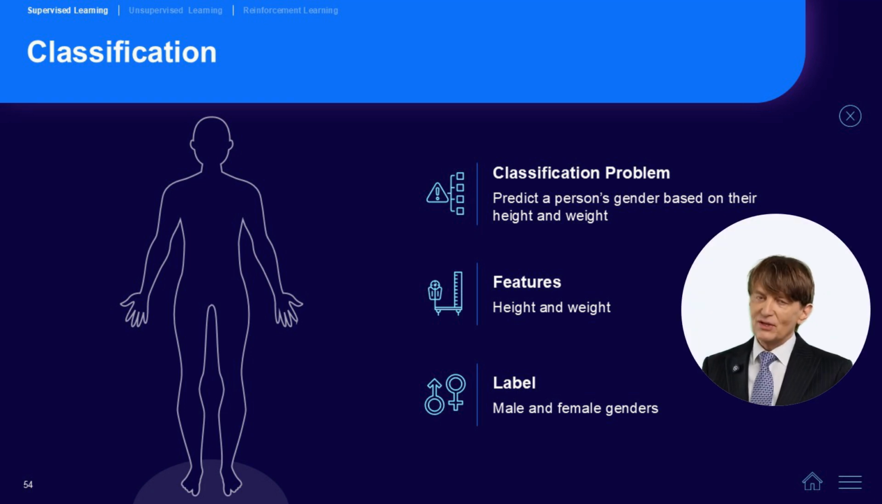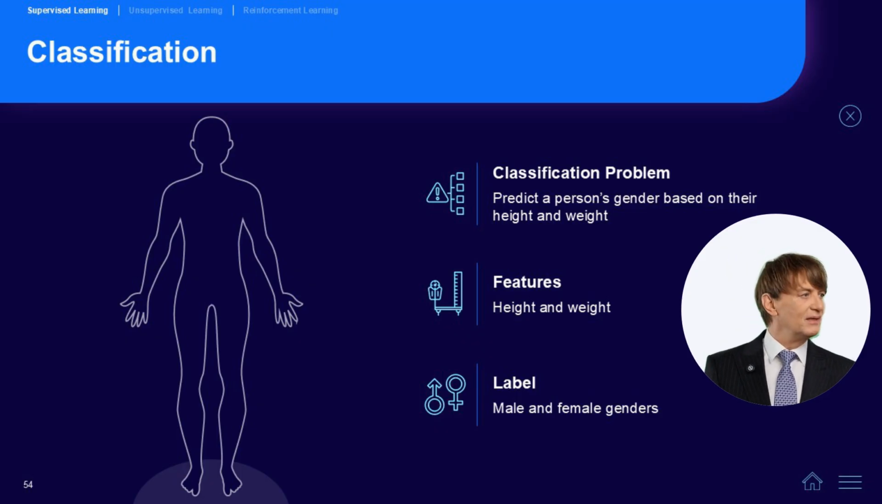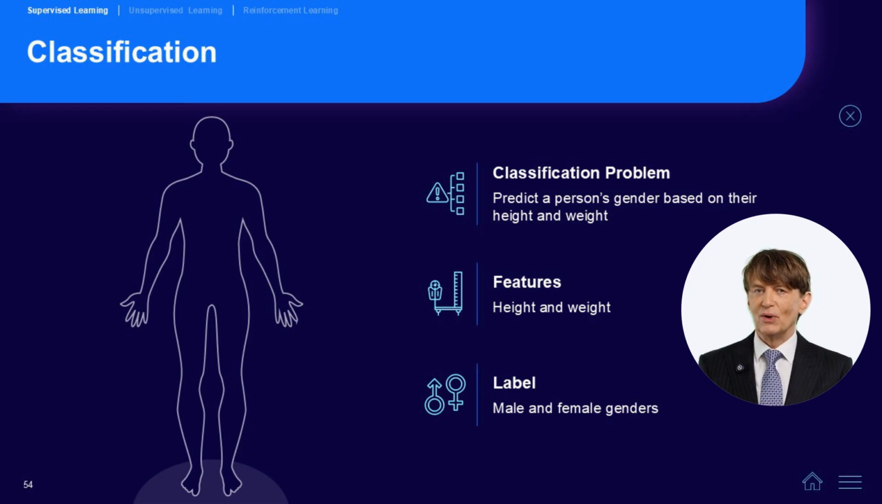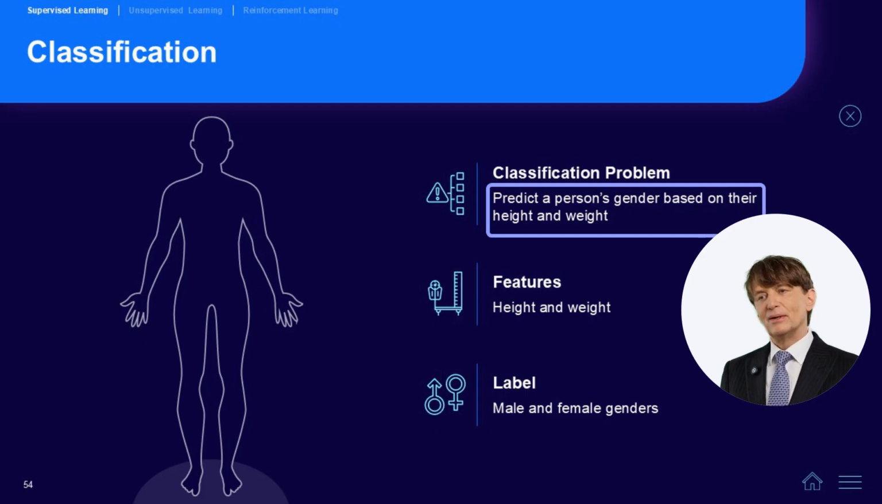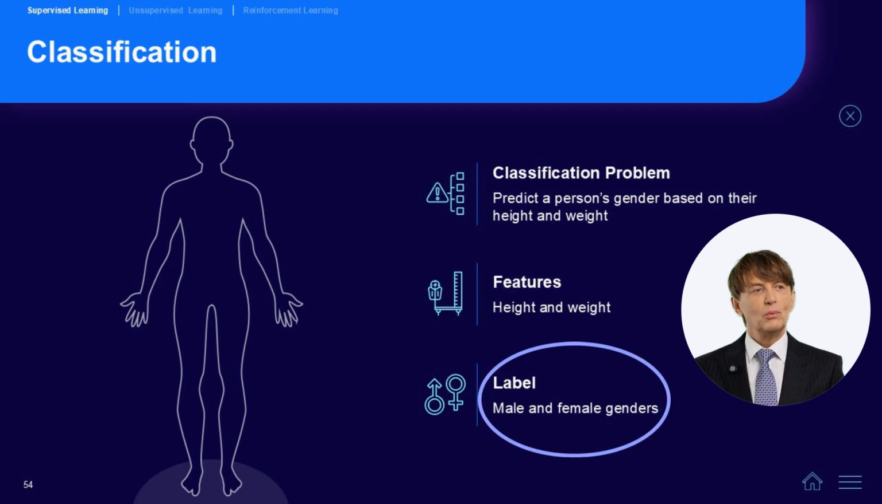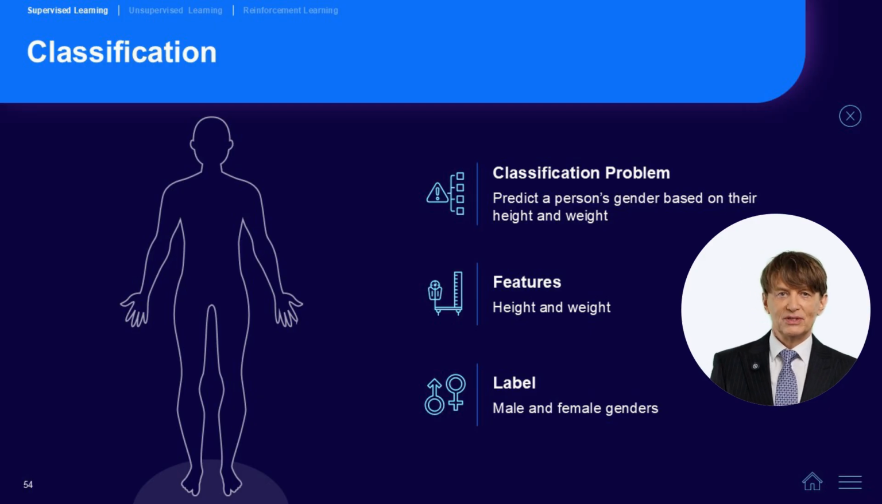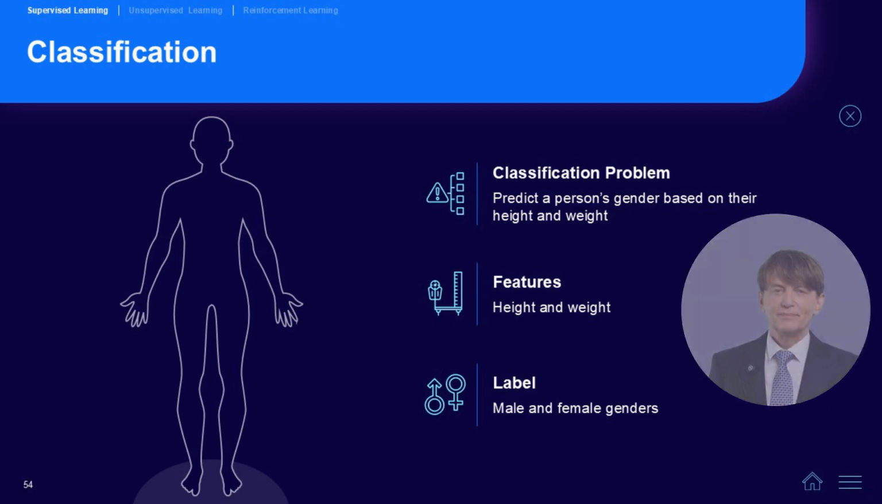Now let's turn our attention to classification, another fundamental type of supervised learning. Classification is all about predicting a discrete category or label based on input features. For instance, consider predicting a person's gender using their height and weight as features. Here, the goal is to assign the correct label, which could be either male or female. This type of problem is common when the outcome is a category rather than a continuous value. Classification is crucial when you need to sort data into distinct groups based on characteristics.